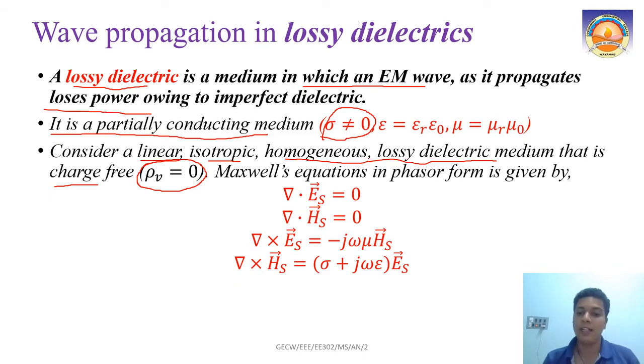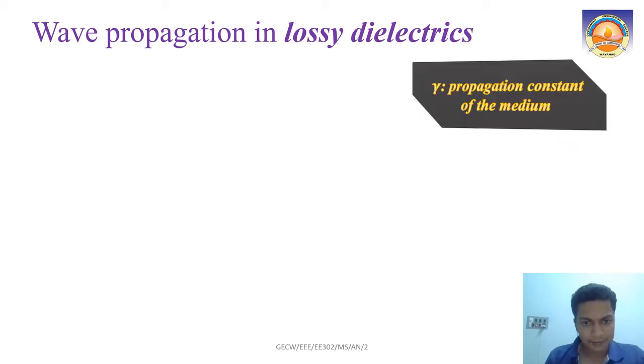This is our base, from where we are going to start. For our lossy dielectric which is charge free, these 4 equations are valid. From this only we get into the derivation.